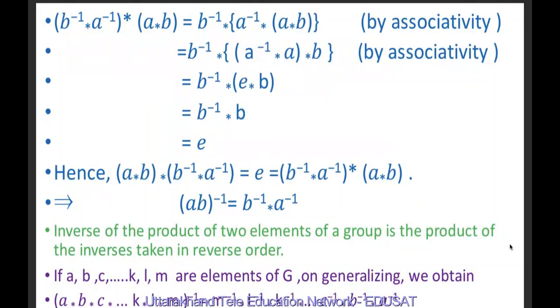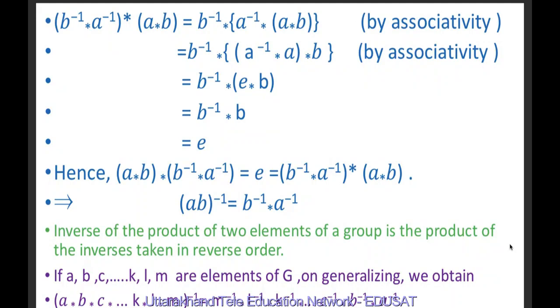Further, if we take (B inverse star A inverse) star (A star B), again by using associativity, B inverse star (A inverse star A) star B. I have written B inverse star A inverse star A star B within brackets, and now I will use associativity within the curly bracket.